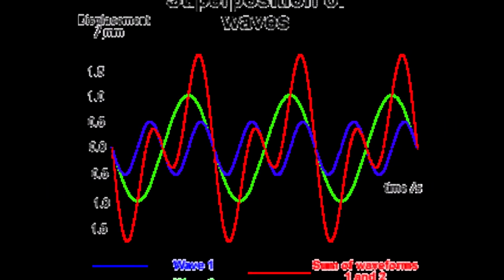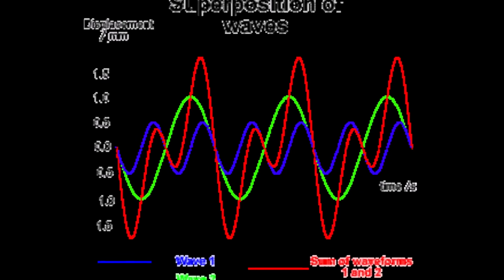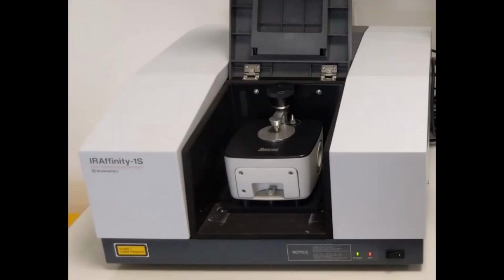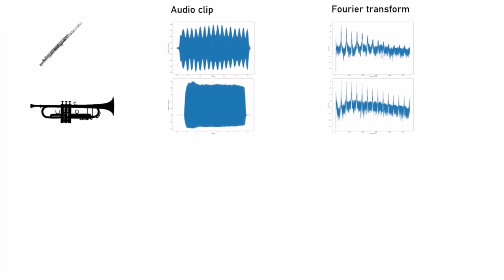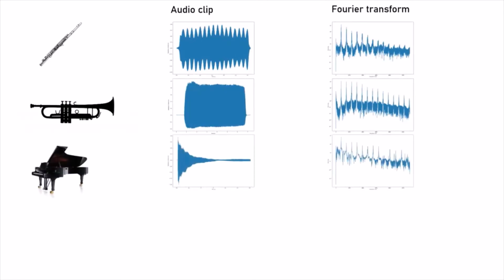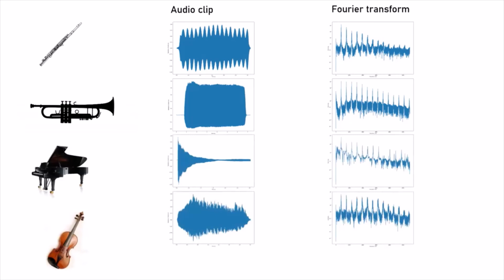For example, a violin playing a C natural note is not only playing 261.63 Hz but also other harmonics of different frequencies. These harmonics all add together in a process known as superposition and form the irregular wave that we can see. A Fourier transform is an instrument with which we can take a messy signal and unravel it to determine what frequencies of waves were added together. This image shows the Fourier transform graphs of several instruments. As we can see, the graphs of all the instruments are different although they played the same note.